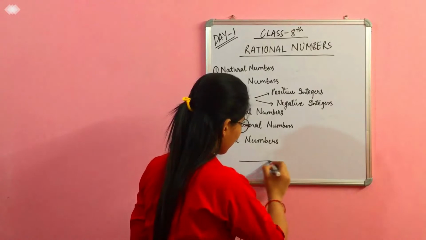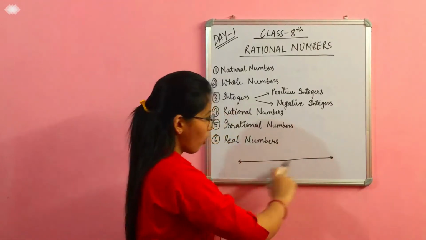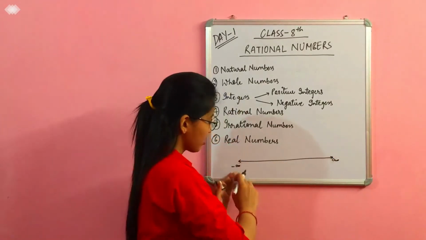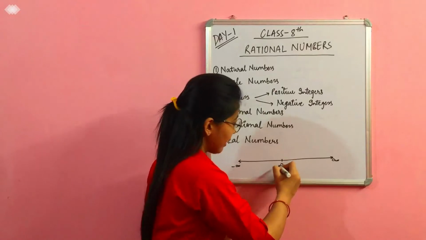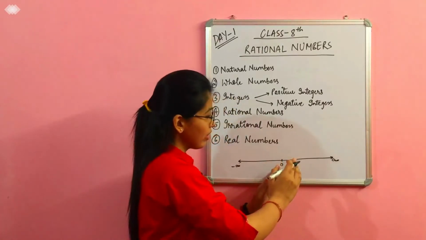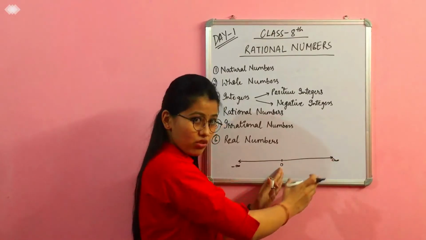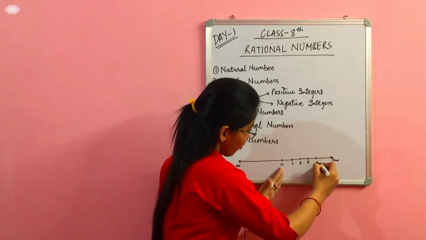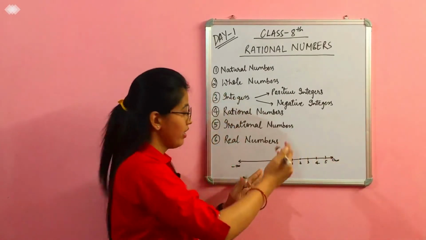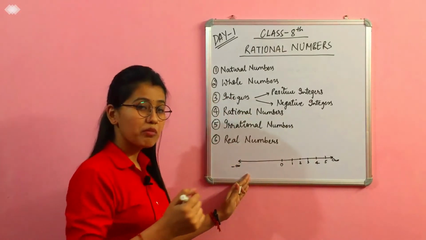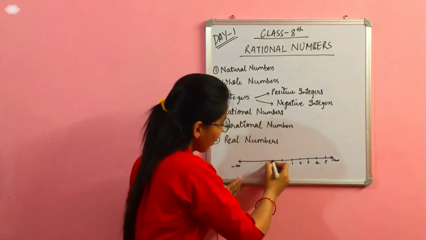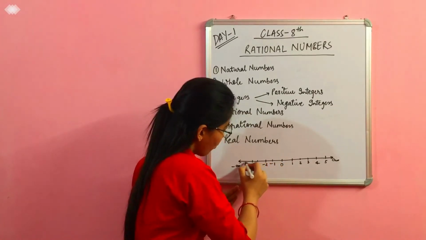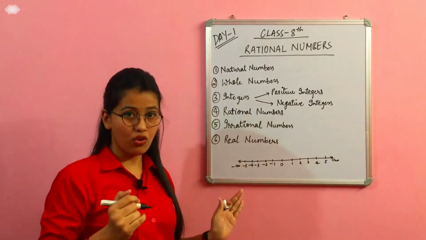If you know, we represent the number line in a single horizontal line, right? This goes from minus infinity to infinity, and the center is 0. If I want to represent positive numbers on a number line, it will go like 1 2 3 4 and 5 and so on. Similarly, to represent negative numbers on the number line, -1 -2 -3 -4 -5 and so on.